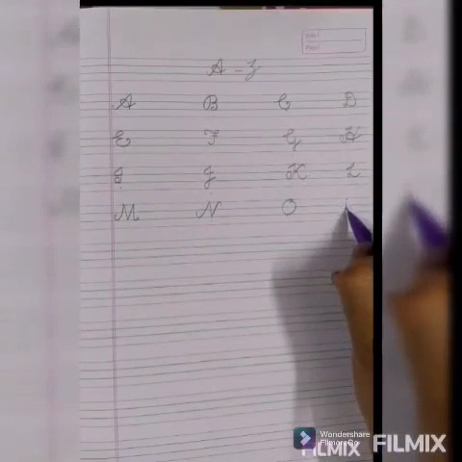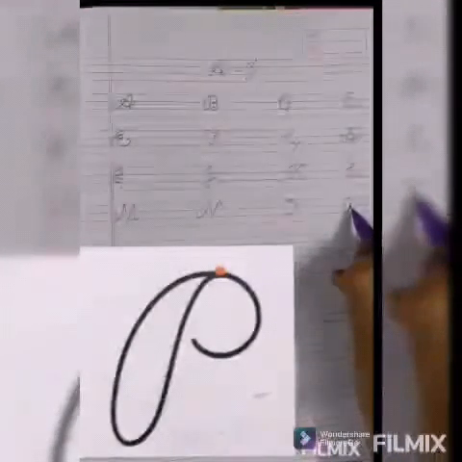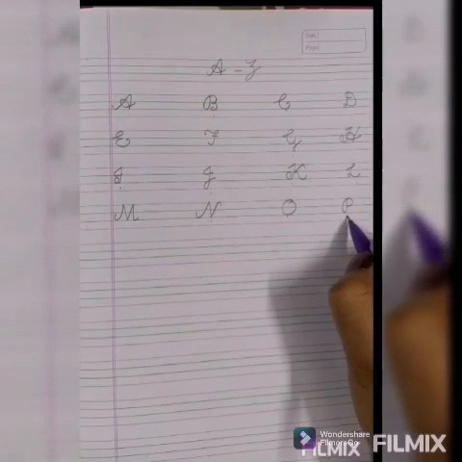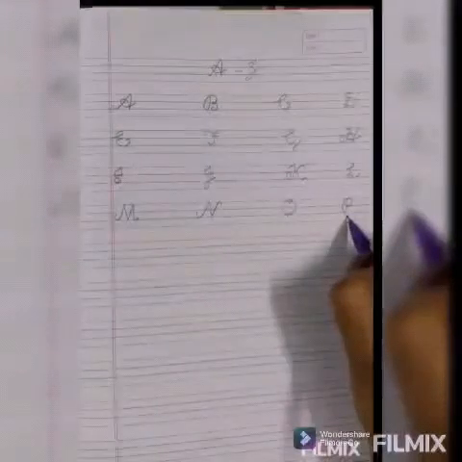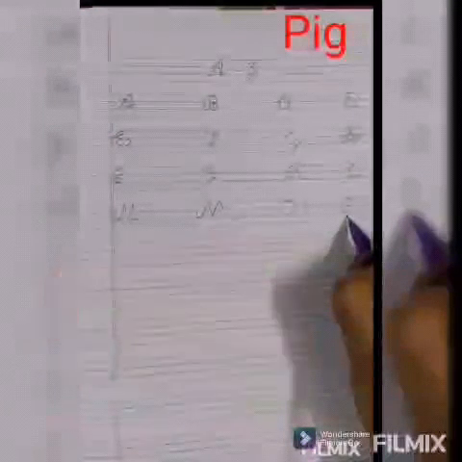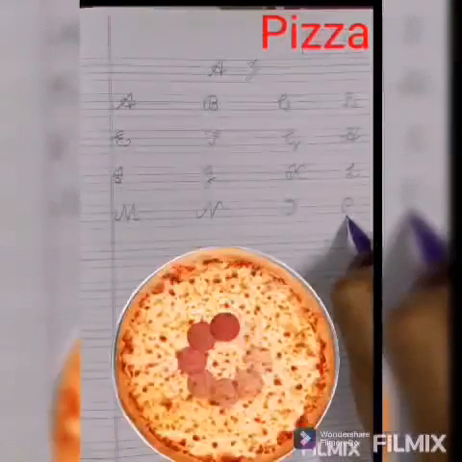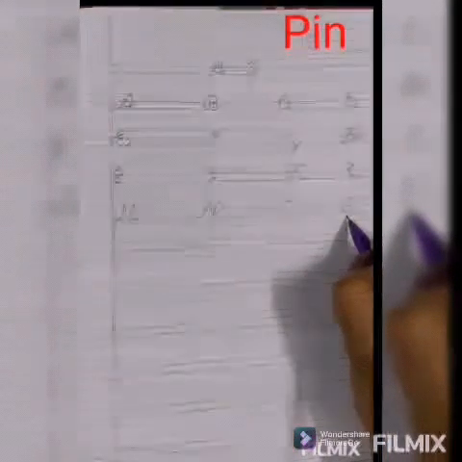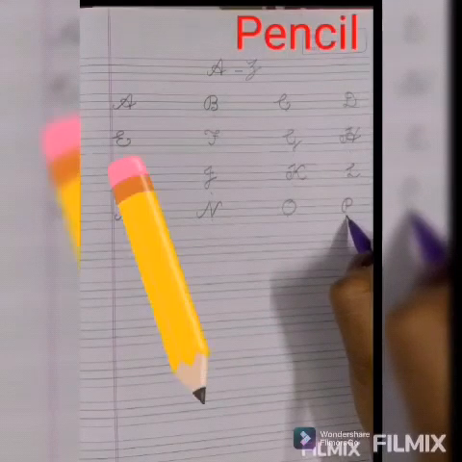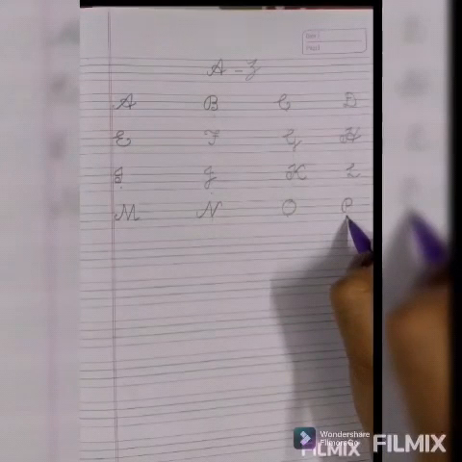Capital cursive P. Phonic sound of P is P. P for pig, P for pen, P for pizza, P for pin, P for pencil.